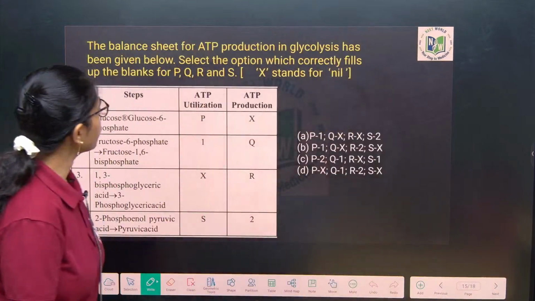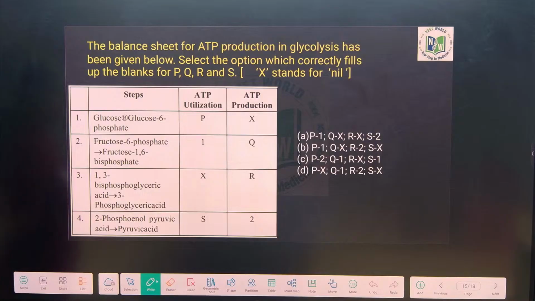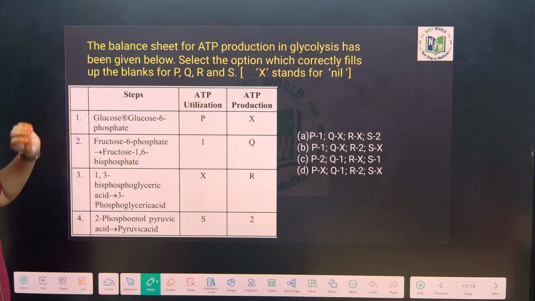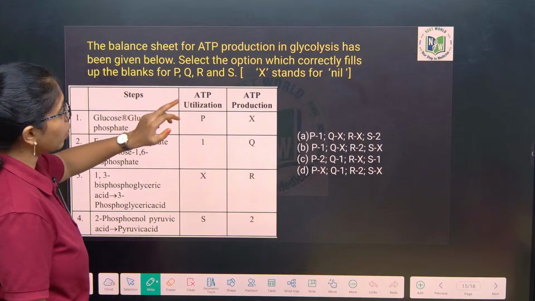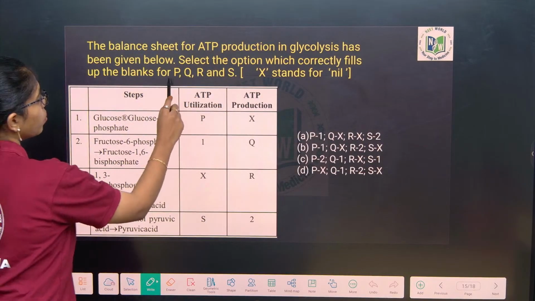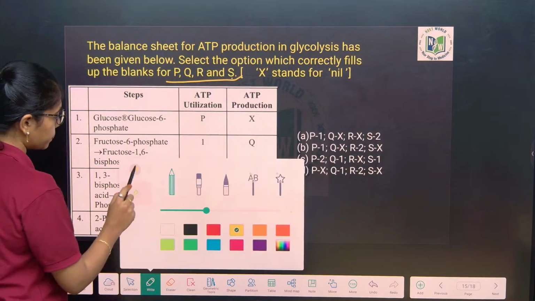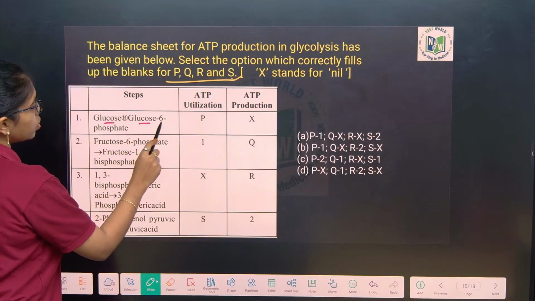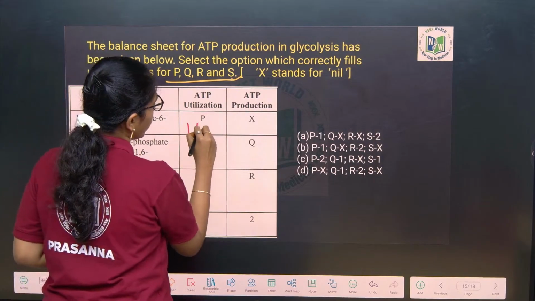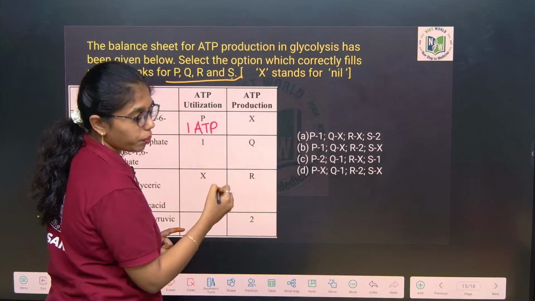This one you see, again little tricky, but you can answer it easily. The balance sheet of ATP production in glycolysis has been given below. Select the option which correctly fills up the blanks P, Q, R and S. First you see this one. Glucose to glucose 6-phosphate, first step. How much ATP is utilized? 1 ATP is utilized.